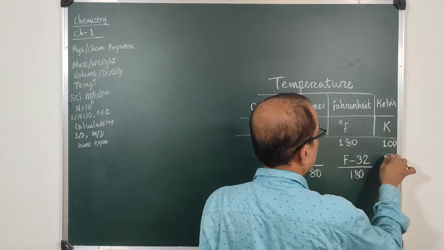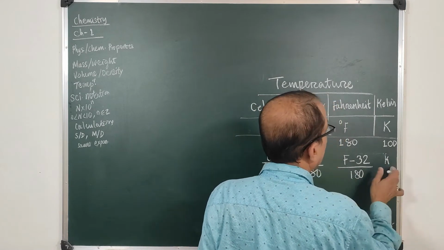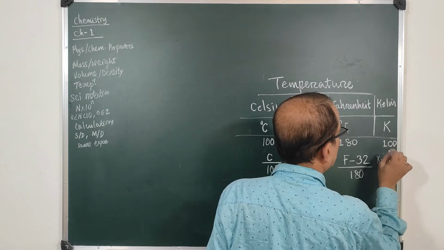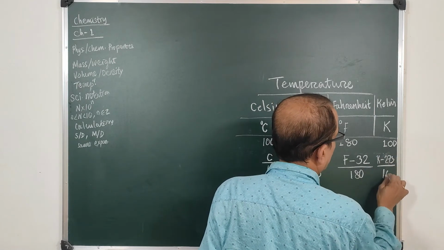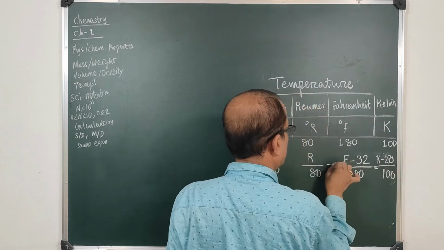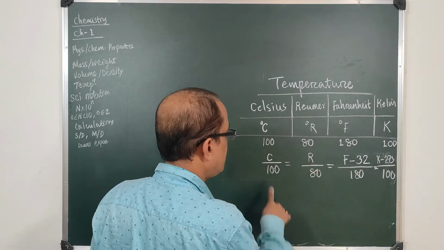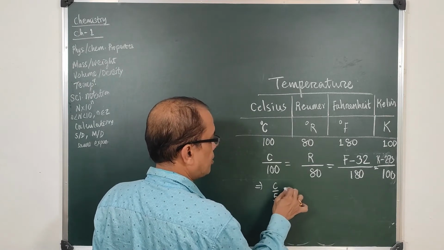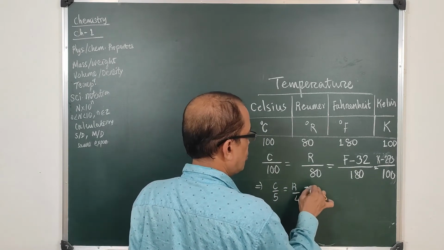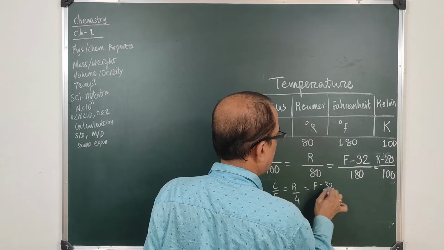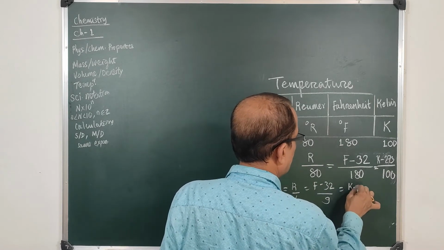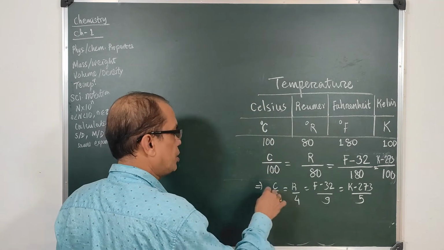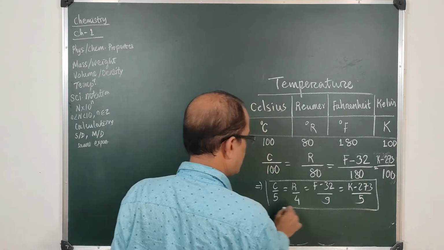And in this case Kelvin will be K minus 273.15, or K minus 273, by 100. These factors are equal. So if we divide by 20, what do we get? C by 5 is equal to R by 4 is equal to F minus 32 by 9 is equal to K minus 273 by 5. So this is the formula used for conversion.